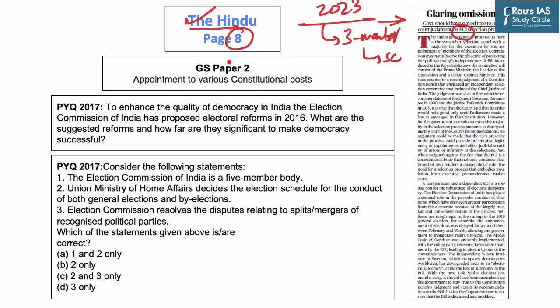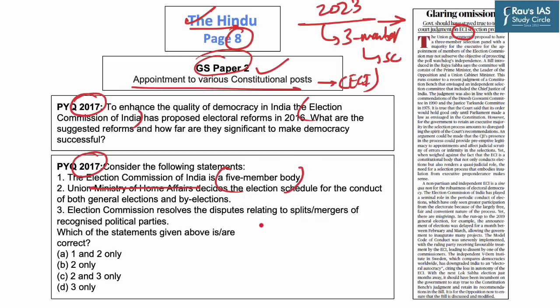Now this topic is important from GS paper 2 perspective as it highlights appointment to various constitutional posts and Election Commission of India. It is a constitutional body, hence it is relevant from GS paper 2 perspective. Further, questions on Election Commission of India occurred in mains of the year 2017, whereas in the prelims of the year 2017, a question directly appeared on Election Commission and its number of members.